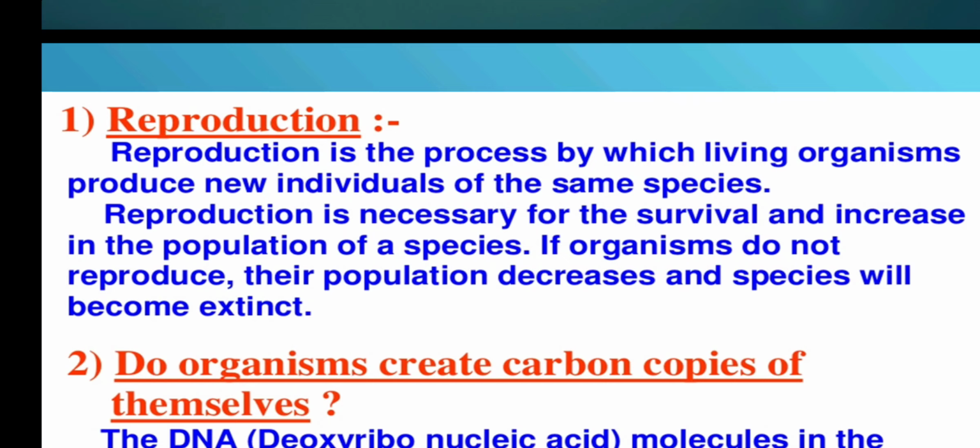If the second generation, third generation keep on happening because of reproduction, only then there will be an increase in the population of that particular species. If organisms do not reproduce, what happens? Their population decreases completely and the species will become extinct. Extinct means there will be no more. To give an example of an extinct species, dinosaurs are extinct.